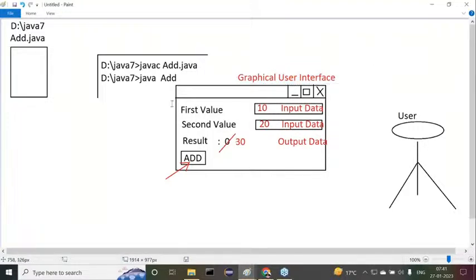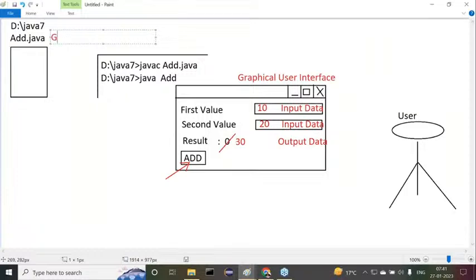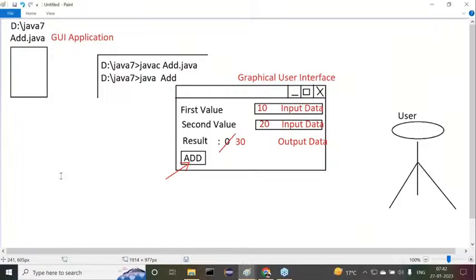Now observe carefully. On the basis of this graphical user interface, we prepared this Java application. So this Java application is called a GUI application. That's it. This is the basic meaning of a GUI application, that is, a graphical user interface application. Right, sir. Good.